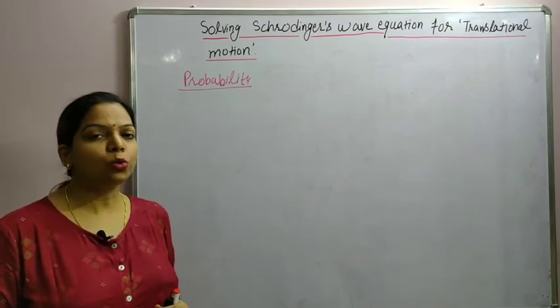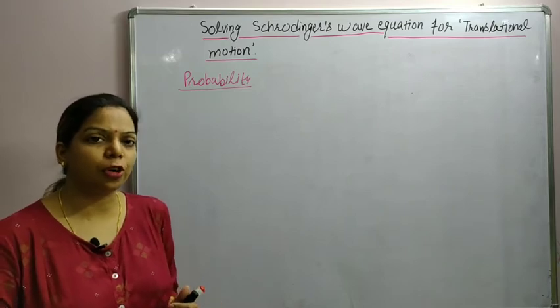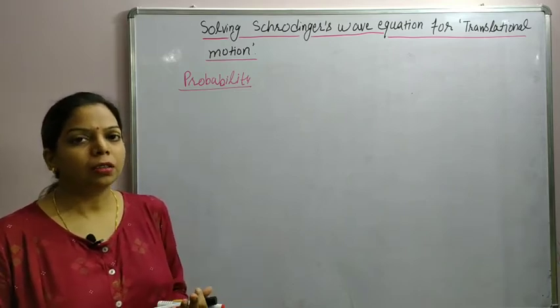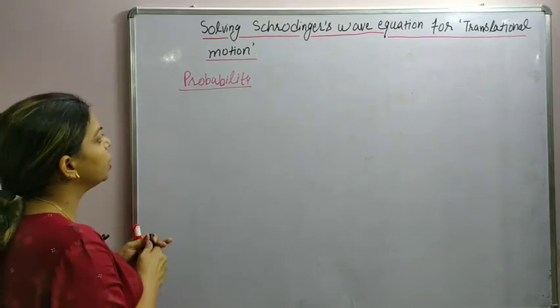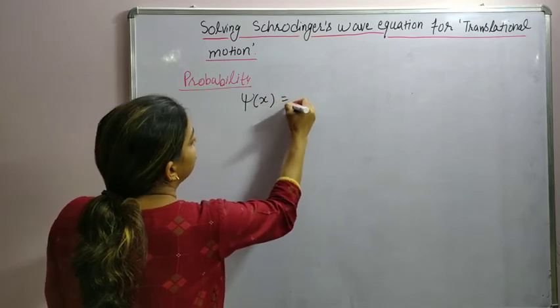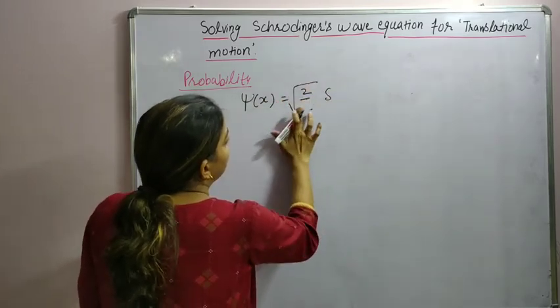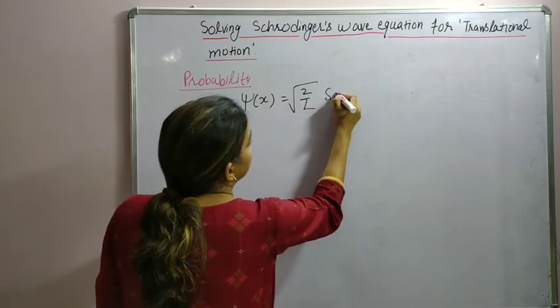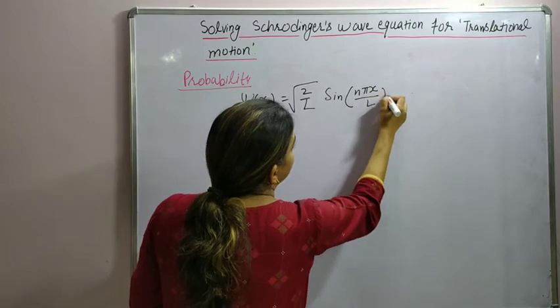Now let's see how to find out the probability of finding the particle. We have also studied the expression for probability from a wave function. So let's solve it. Our wave function is psi(x) = sqrt(2/L) sin(n pi x / L), where L is capital L.